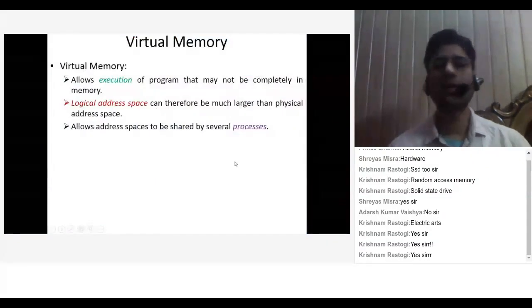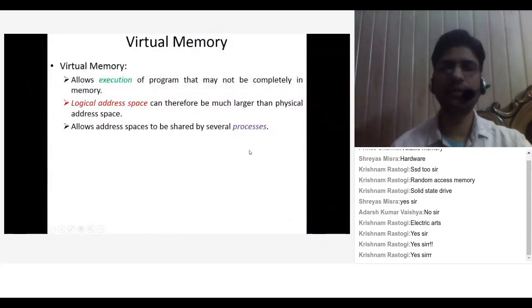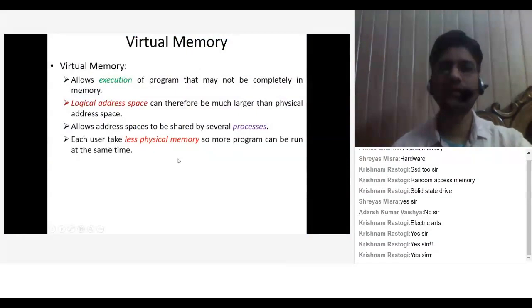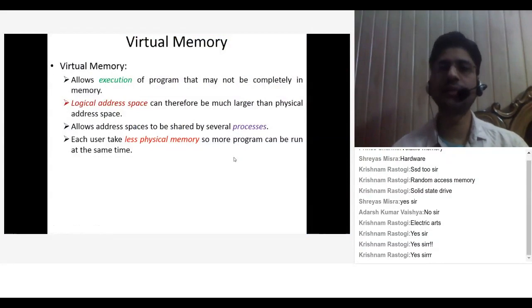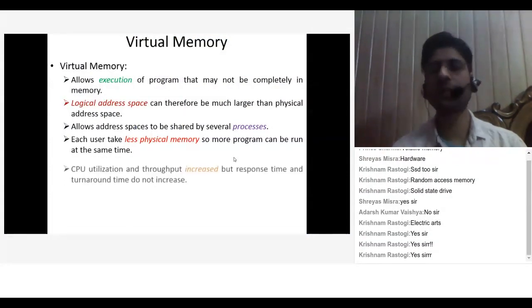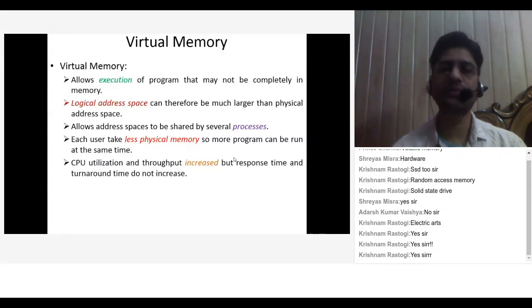Okay, so it allows address space to be shared by several processes. Each user takes less physical memory, so more programs can be run at the same time. That is, each user takes less physical memory in the sense that you are using less physical memory because you are putting all that data into your virtual memory. So more programs can be run at the same time. Physical memory, we are talking about your RAM. CPU utilization and throughput increase with the help of virtual memory.